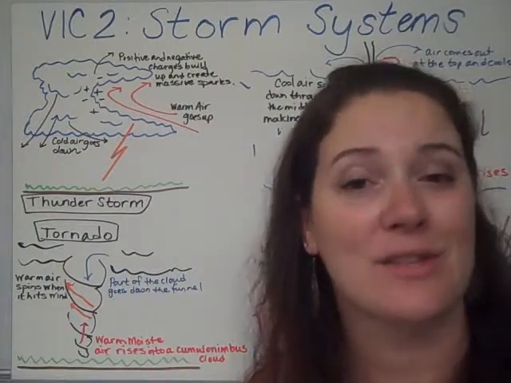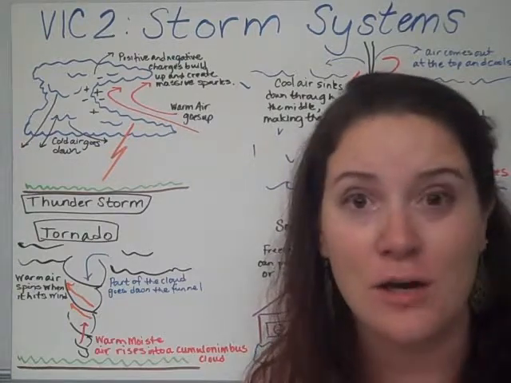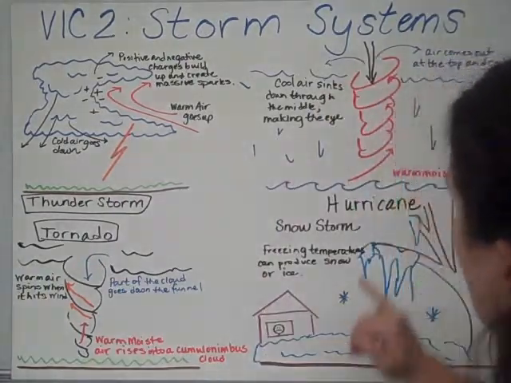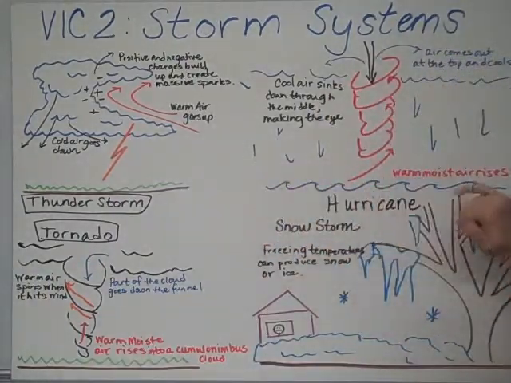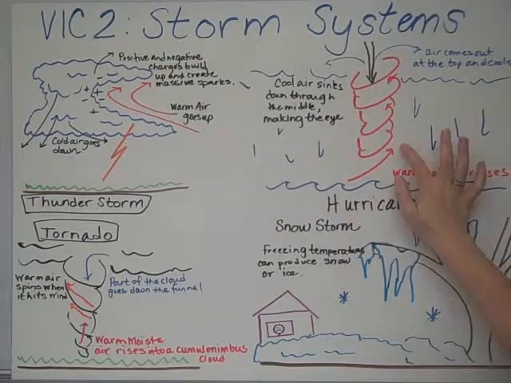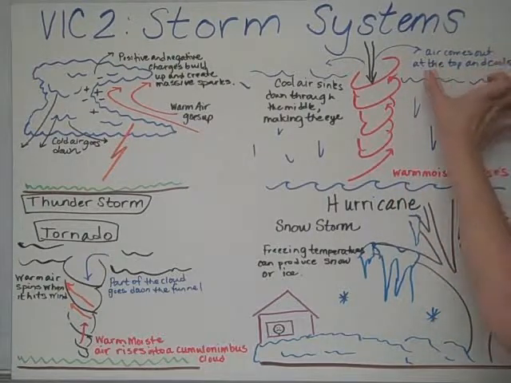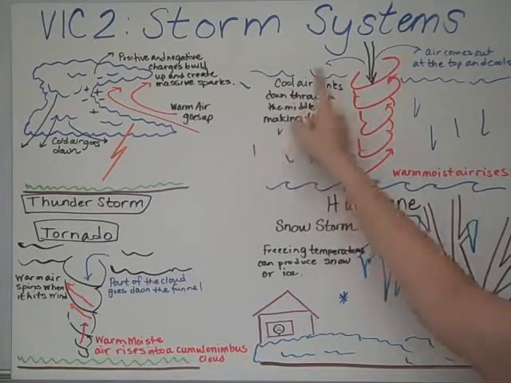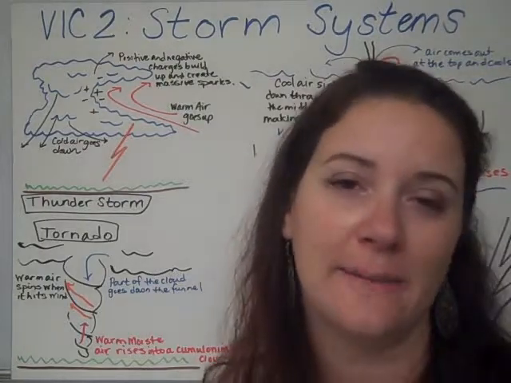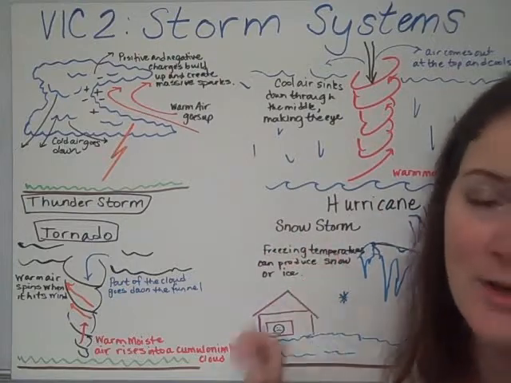Everybody talks about the eye of the storm. That's cold air that is sinking down through the middle, that's very calm, there's no rain, and then all the weather pulls up again around it. So we've got ocean, we've got swirling, we've got an arrow representing the warm air, we've got rain, we've got cold air on the top, and we've got cold air sinking as it cools. That is a hurricane.